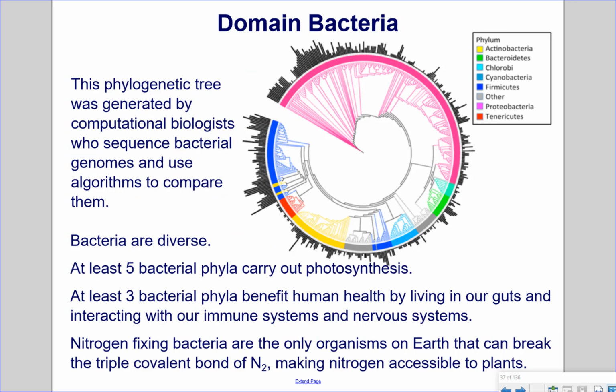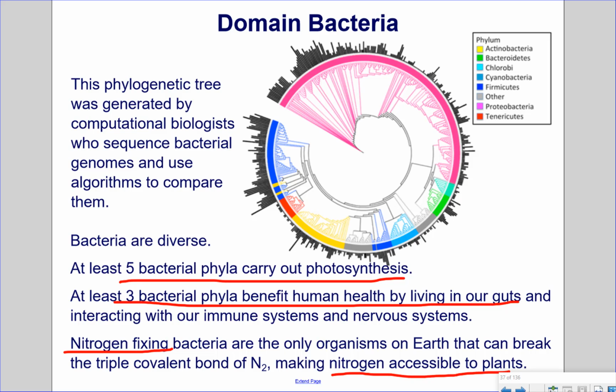Domain Bacteria. This phylogenetic tree was generated by computational biologists who sequence bacterial genomes and use algorithms to compare them. Bacteria are diverse. At least 5 bacterial phyla carry out photosynthesis. At least 3 bacterial phyla benefit human health by living in our guts and interacting with our immune systems and nervous systems. Nitrogen-fixing bacteria are the only organisms on Earth that can break down the triple covalent bond of diatomic nitrogen, making nitrogen accessible to plants. Thus, they play a crucial role in the cycling of matter.